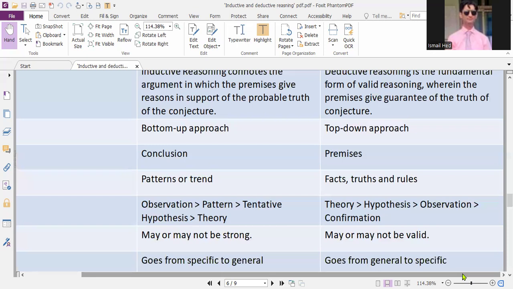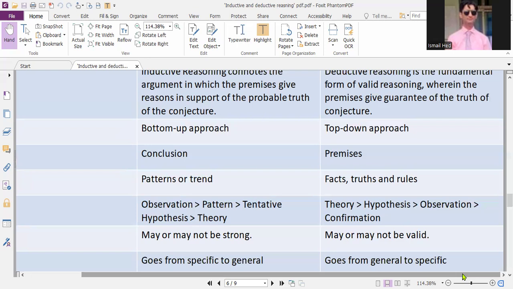So, in a way, inductive reasoning could be utilized in research where quantitative paradigm or approach is utilized, whereas deductive reasoning could be applied easily in the researches where qualitative paradigm or qualitative research